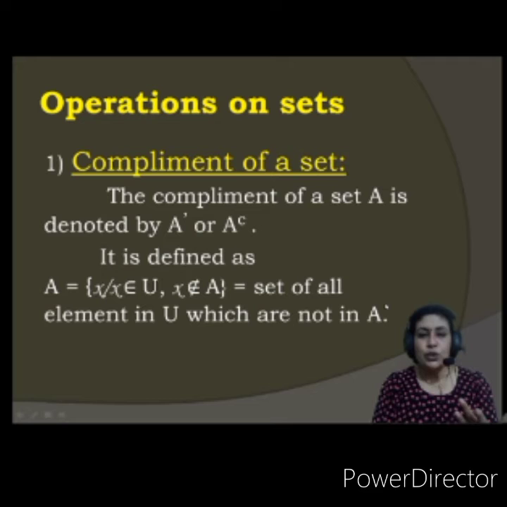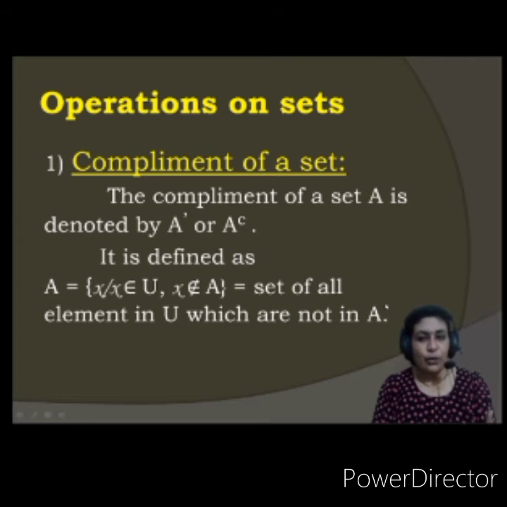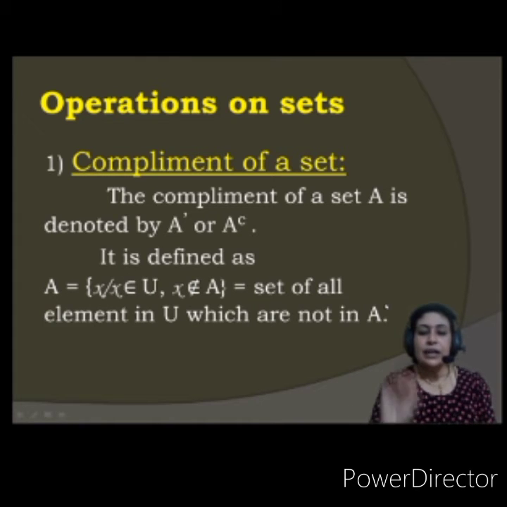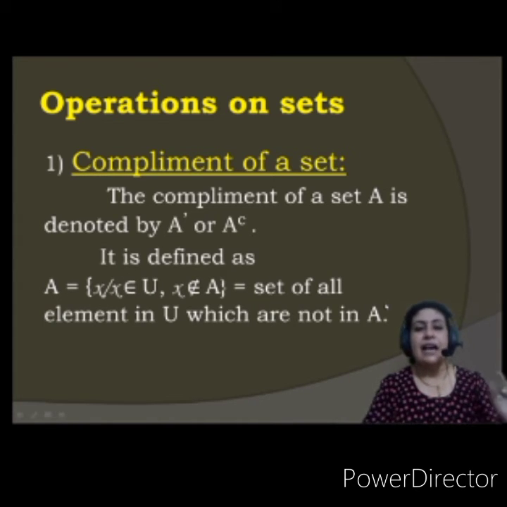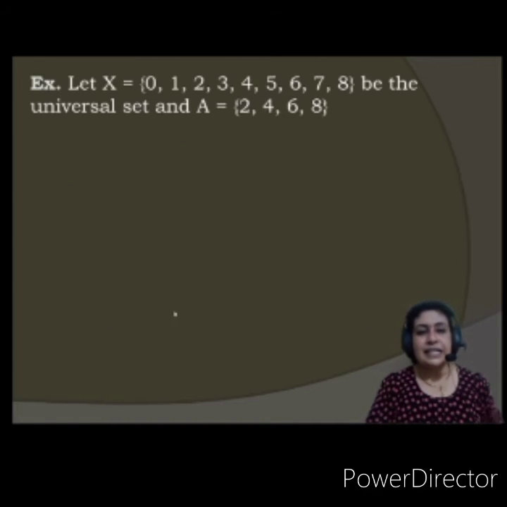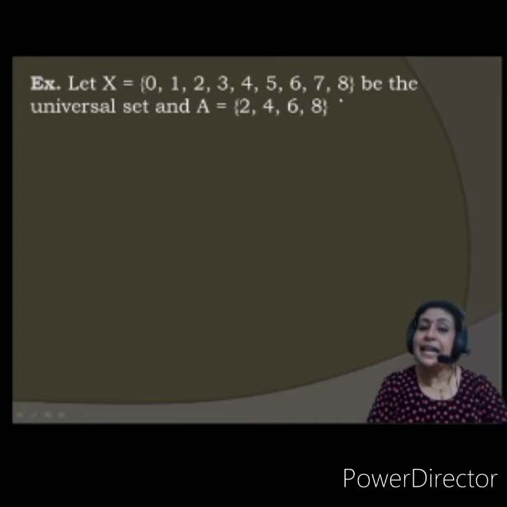Okay. U is having 2 and A is not having 2. So what will I take? 2. Then I will take 4, because it is there in U but it is not there in A. A is having 1, 3, 5, and U is having 1, 2, 3, 4, 5. So 2 and 4 are not there in A. So A complement will be the set having only 2 and 4. Understood? If not, let us see this further with the help of an example.